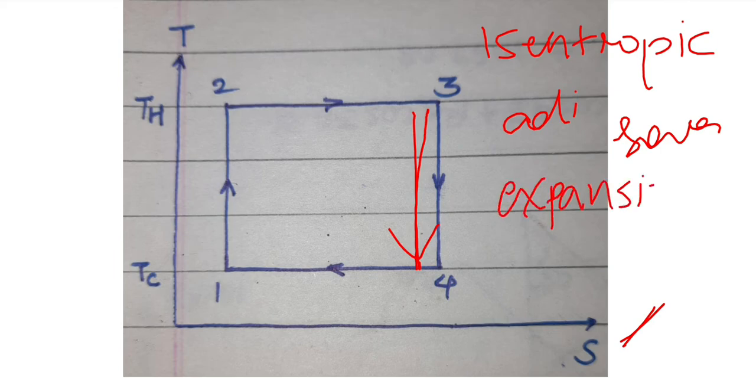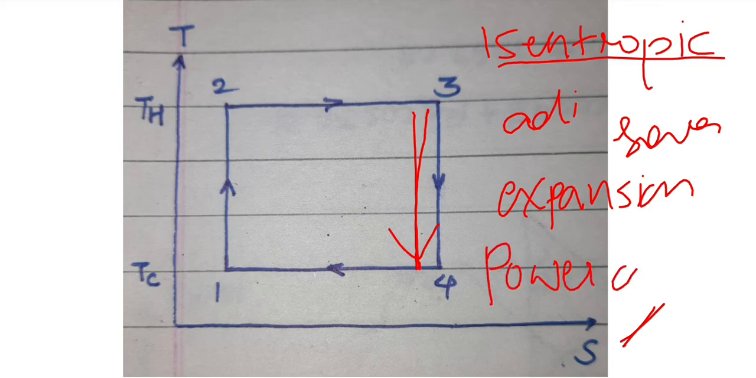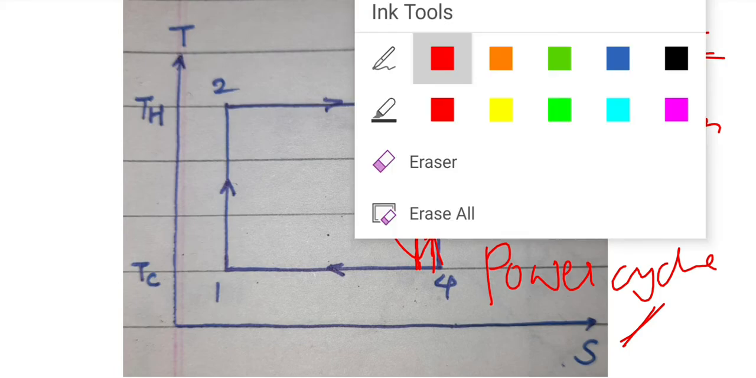And when the gas expands, what does it mean? When the gas expands in an isentropic process, it means power is produced in this cycle. From step 3 to 4, the power is obtained from the engine, or from the Carnot cycle. From 3 to 4, the power is obtained.